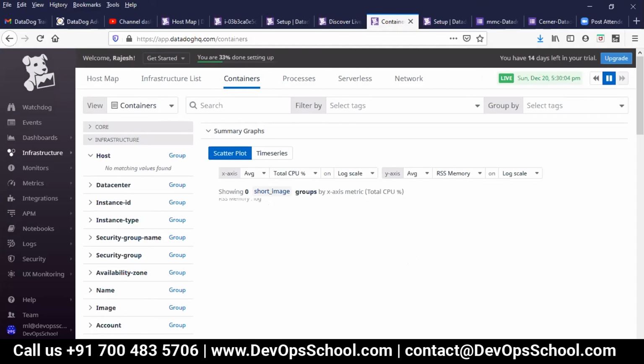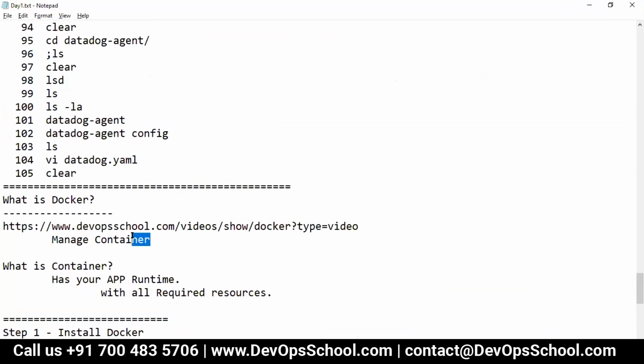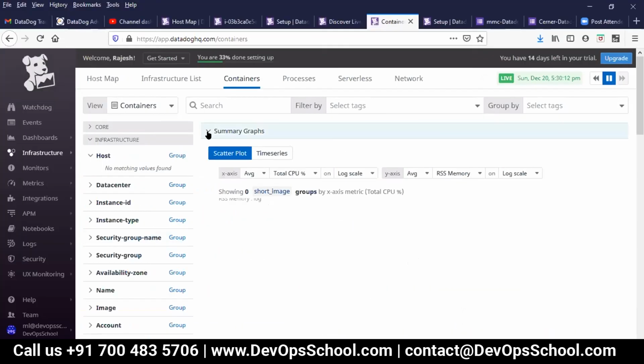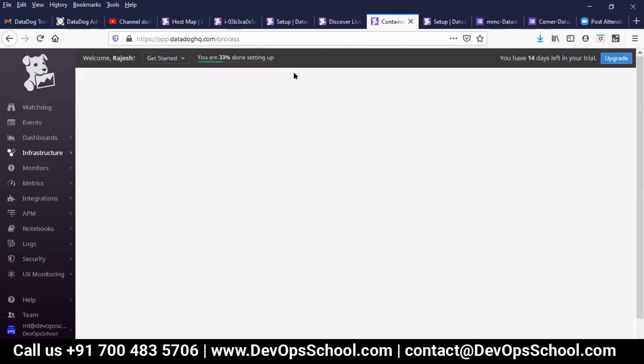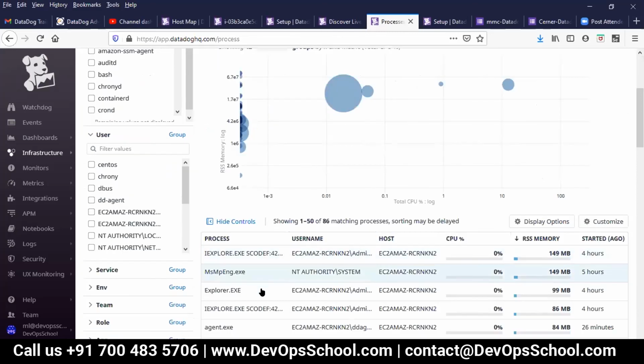Because remember, it's a platform, right? So Docker manages the container. I'm monitoring the container, not Docker. Docker is a process. Whether you want to monitor the process. I installed Docker. Can I check whether the process of Docker is running or not?